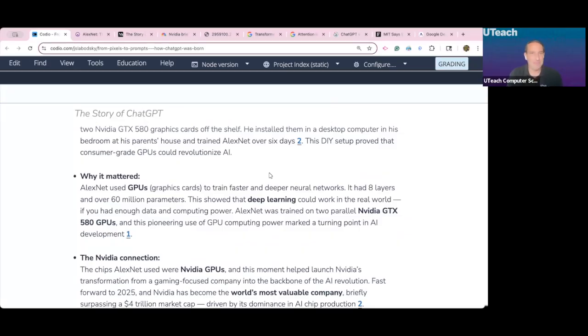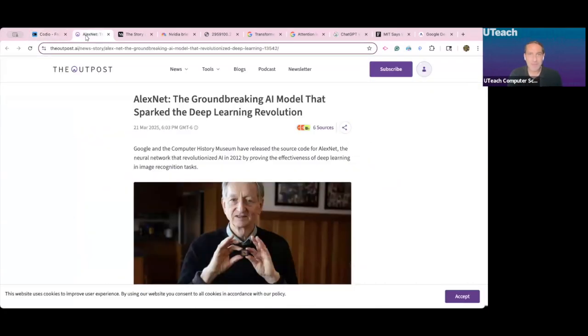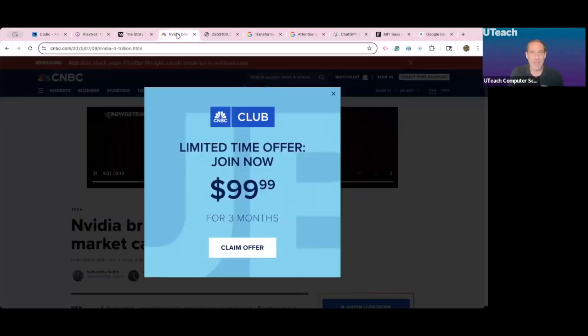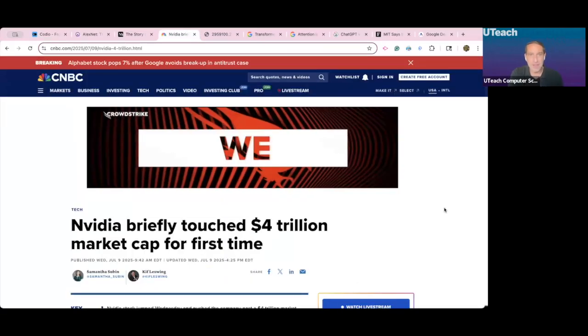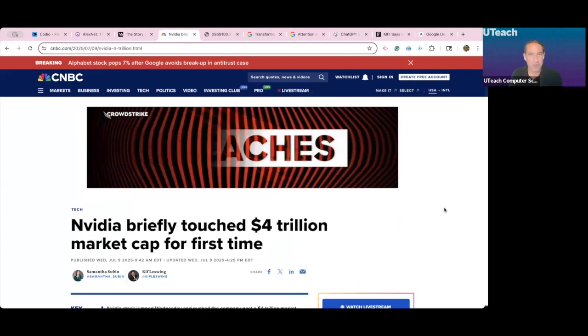You could see that it sets us down the path that we're on today. AlexNet is that groundbreaking model. It is a historical milestone in deep learning. And then NVIDIA is going to become the most valuable company in the world.